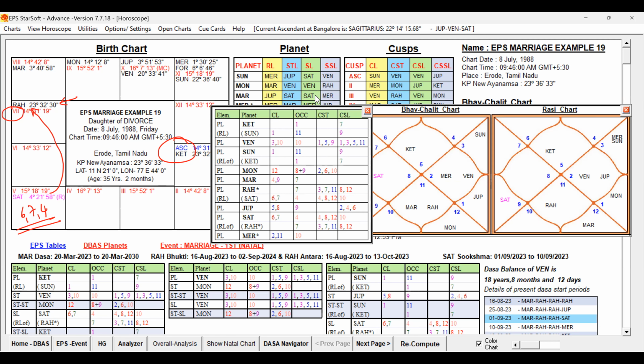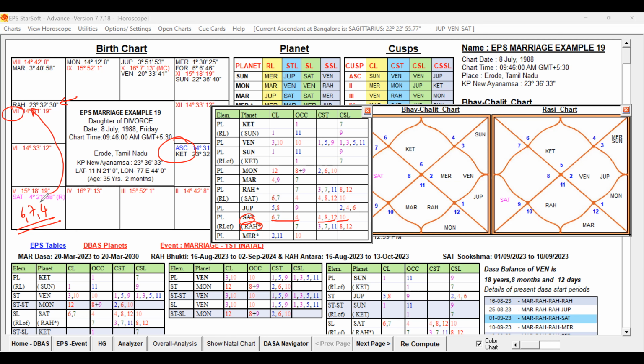Now let us check Saturn and Rahu only. Let us focus on Saturn because that is the seventh lord. Sixth lord and seventh lord occupying the fourth house we have studied, and this itself is indicating some weakness. But you can see Saturn is 4, 8, 12 star lord and 10th sublord. So sixth lord, 4, 8, 12 and 10. Unfavorable grouping of the sixth house matters is present, and because of that, seventh house matters are strongly getting afflicted.